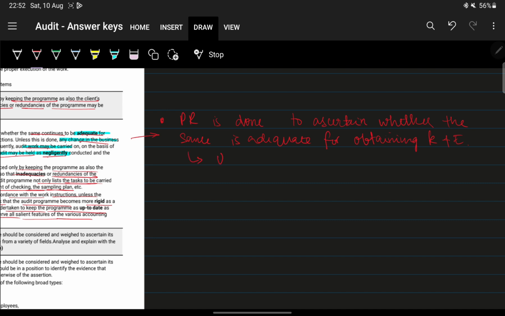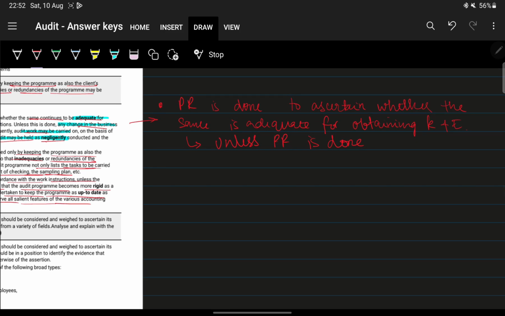It also says that unless periodic review is done, if there's any change in internal policies of the client, it can cause inadequacy in procedures of the audit program, right?